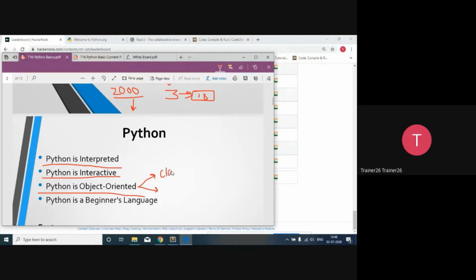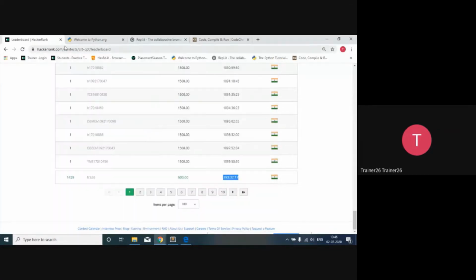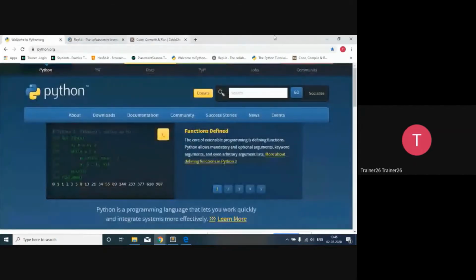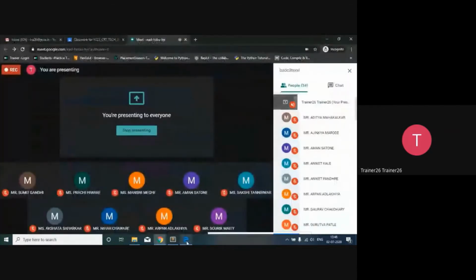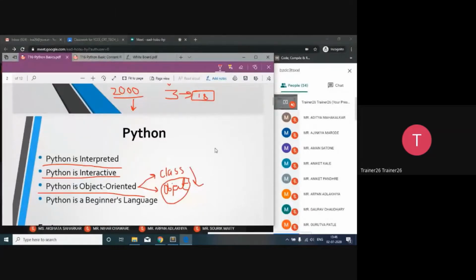As per our real world, the complete world is divided into two categories: the first is the object, the other is the class. A collection of objects is called a class, and the physical form of a particular class, an instance of it, we call an object. There are two more most important concepts in object-oriented programming: inheritance and polymorphism.